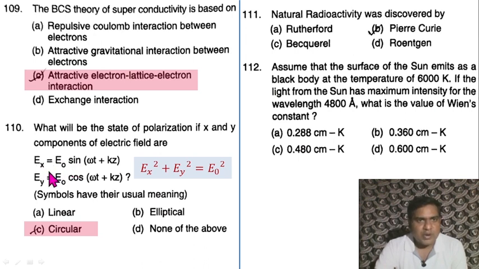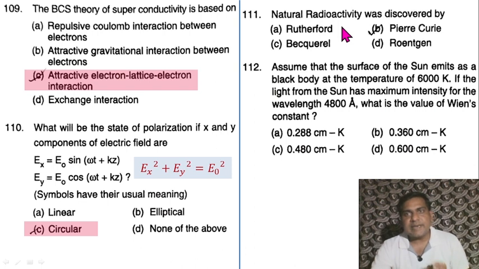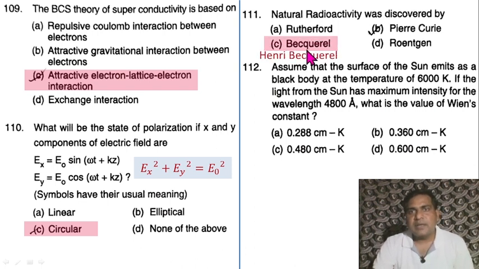So just square and add them. So Ex square plus Ey square is equal to E naught square, because it is sin square some value plus cos square some value, so 1. So it is showing circular polarization. So option C is correct. Question 111. Natural radioactivity was discovered by Henri Becquerel. Option C is correct. Question 112.